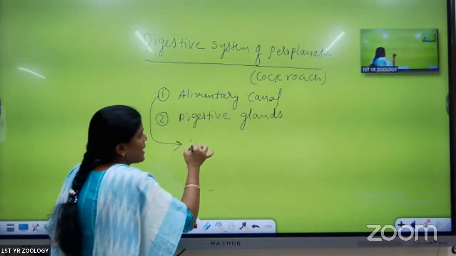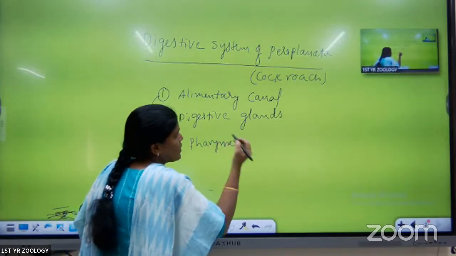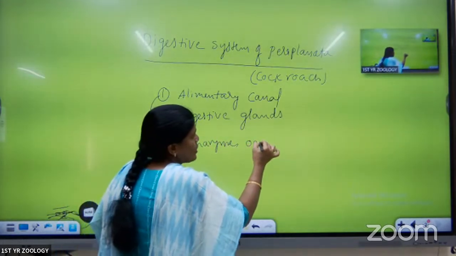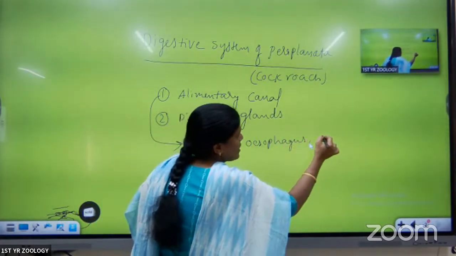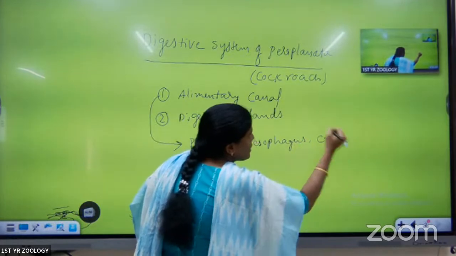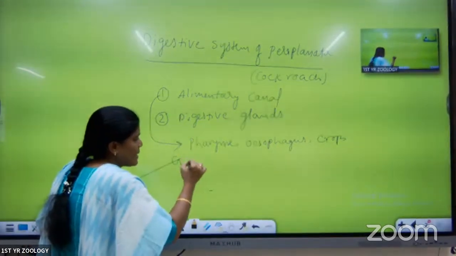First one is called the pharynx. Mouth opens into the pharynx. Pharynx opens into the next part that we call the esophagus. Esophagus opens into the sac-like structure that we call the crop. Crop opens into the gizzard. Next part is called the gizzard.